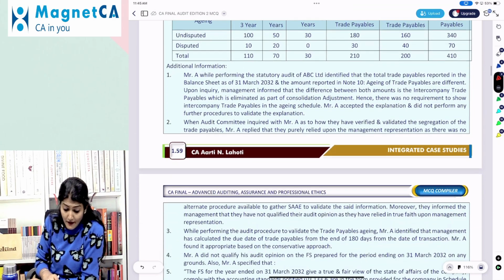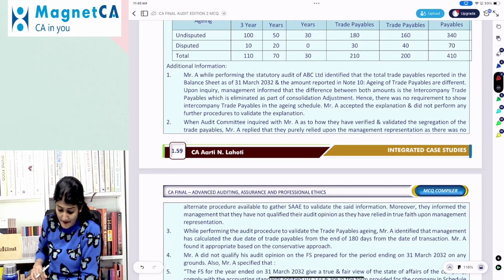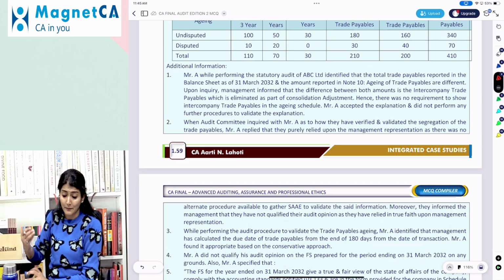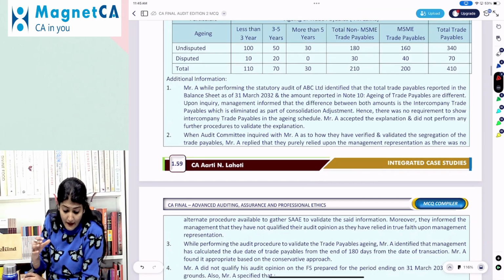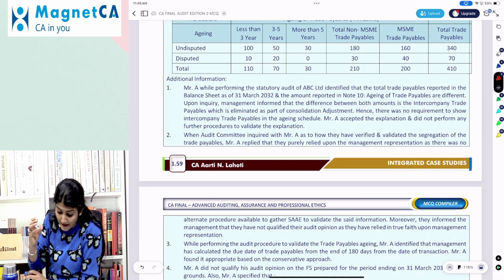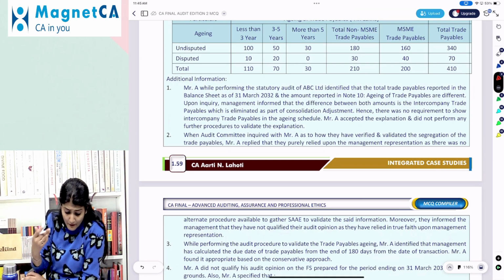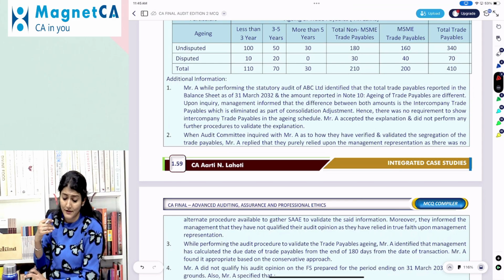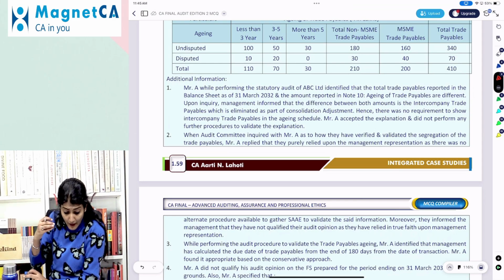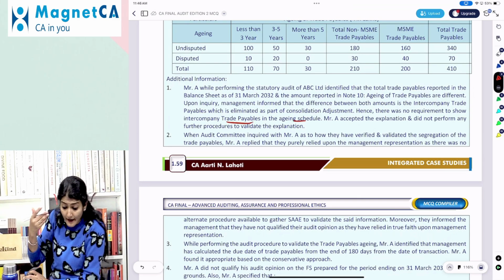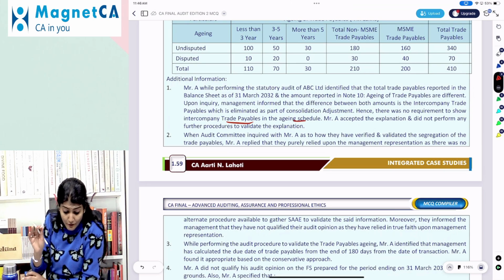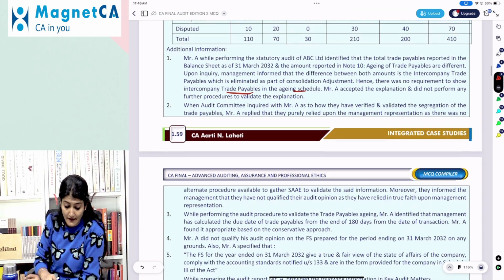Additional information. A, while performing the statutory audit of ABC, identified that the total trade payable reported in the balance sheet and the total amount reported in note 10 are different. Management explained that it is the intercompany trade payable, which is eliminated as a part of consolidation adjustment. Hence, there was no requirement to show intercompany trade payables in the aging schedule. A accepted the explanation and did not perform any further procedure to validate the explanation.